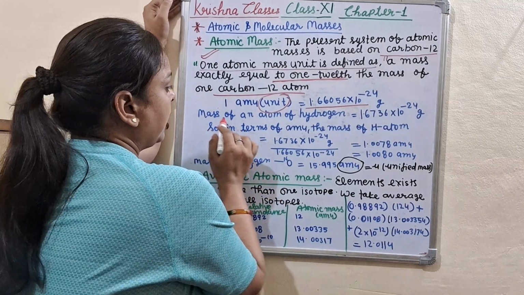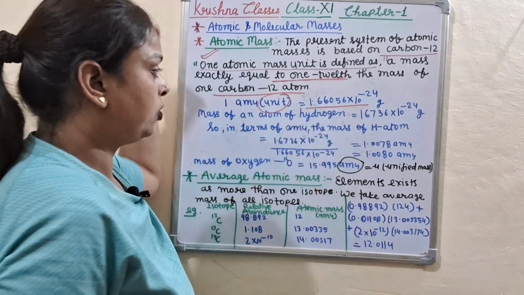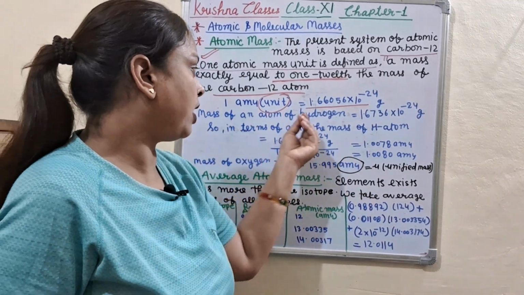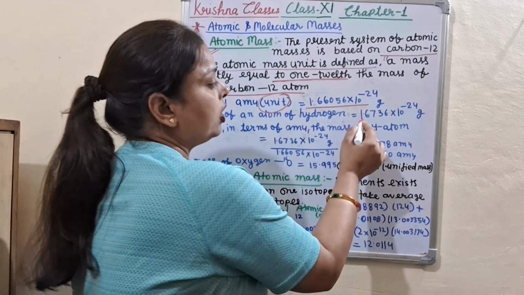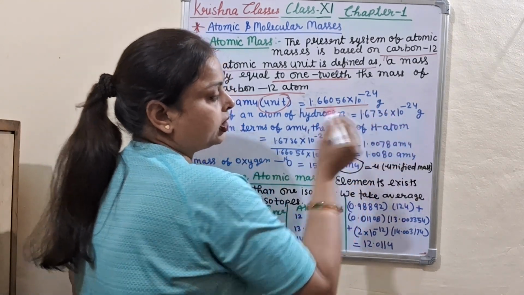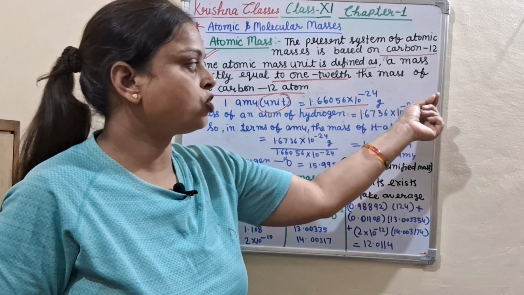So next, the mass of an atom of hydrogen is 1.6736 into 10 to power minus 24 gram.